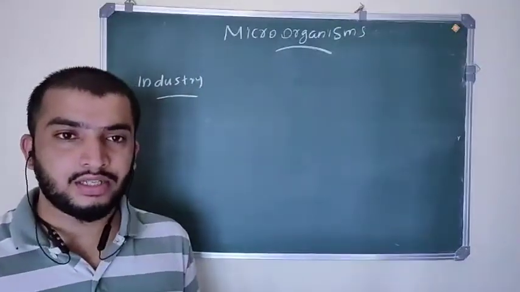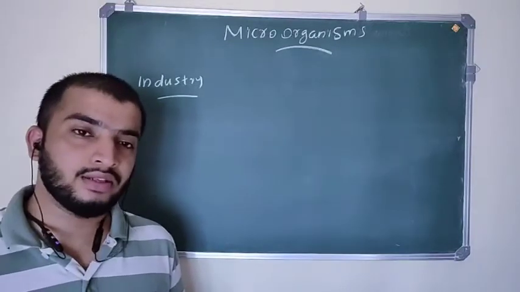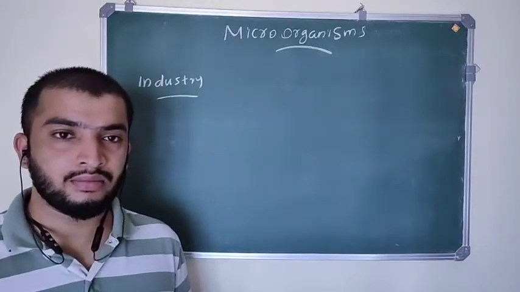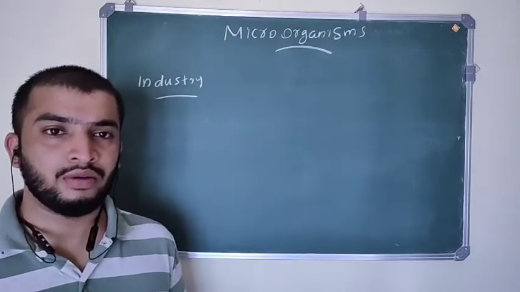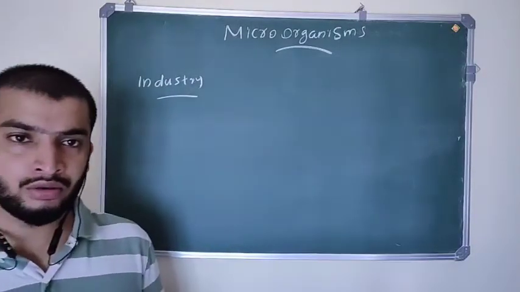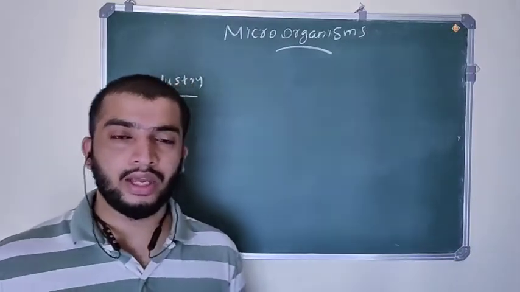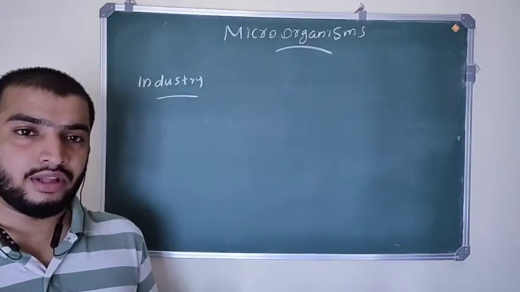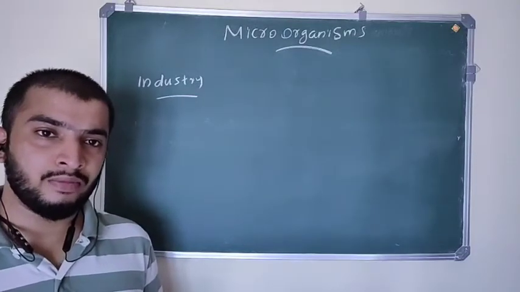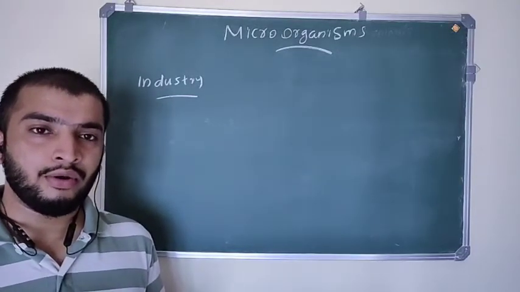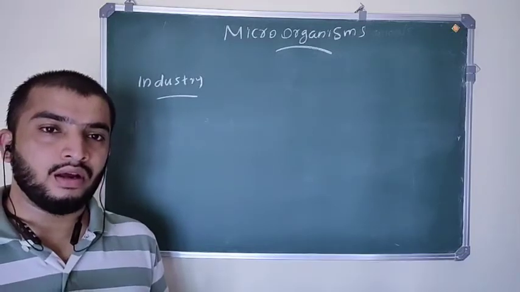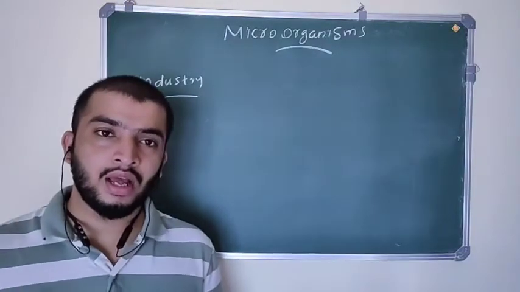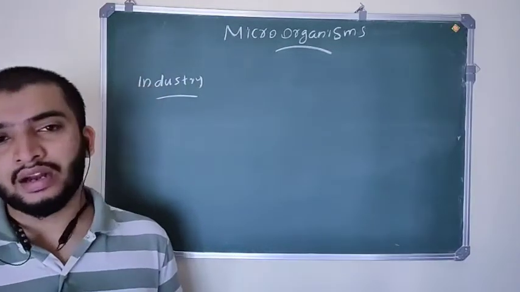So we were discussing the chapter on microorganisms. Last class we covered the uses of microorganisms in the agricultural field and also in the medicinal field. Today we are going to check the uses of microorganisms in the industrial field. In the industrial field they are used for sewage treatment, biogas production, alcohol fermentation and wine and alcohol production, and retting and tanning.